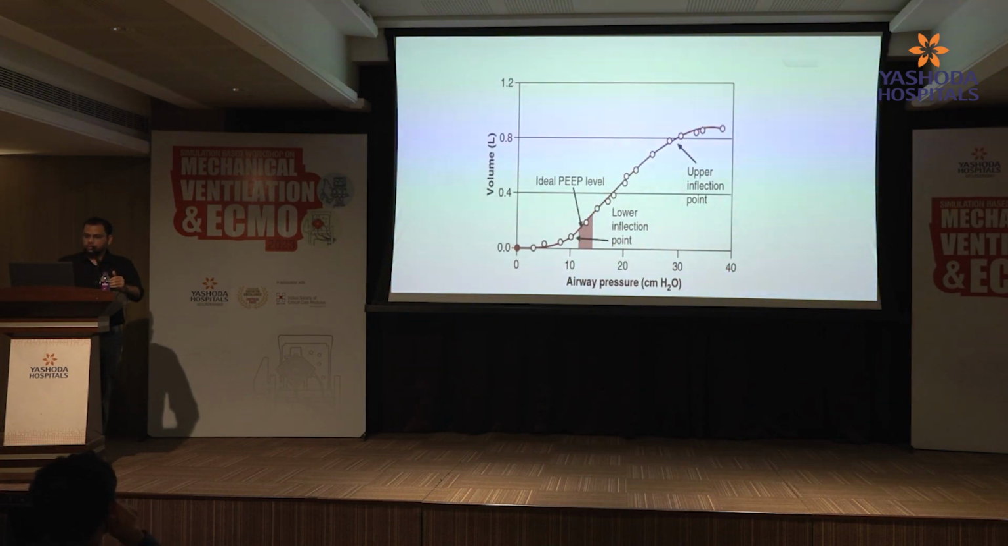So this is how an ARDS lung behaves. It's a PV loop, basically. When you look at the graph, at one point the lung starts recruiting, then it follows a linear path, and after the end of it you will see a plateauing, which is over-distension. So ideally you have to set the PEEP above the lower inflection point.